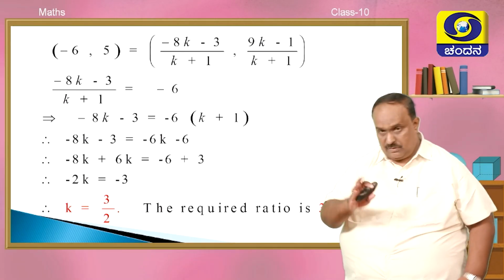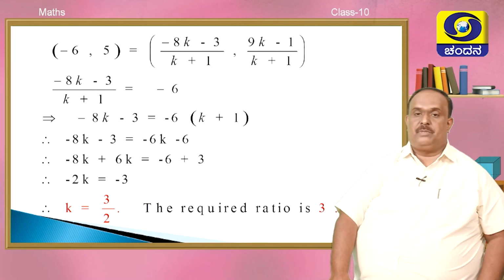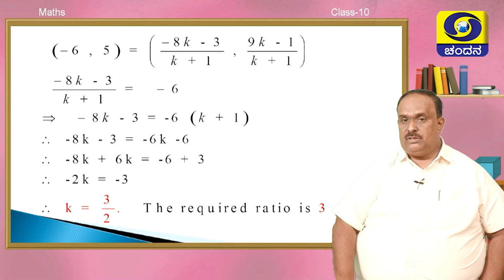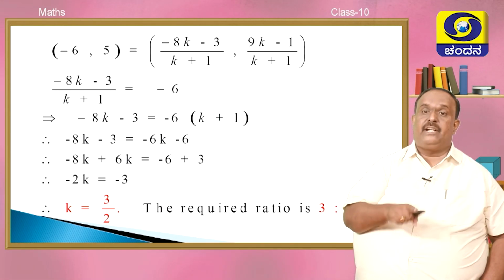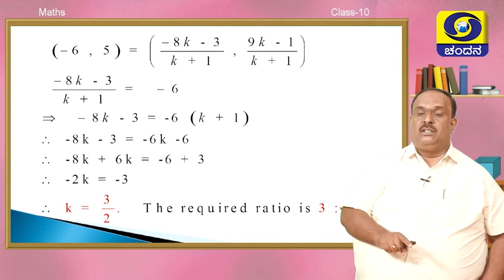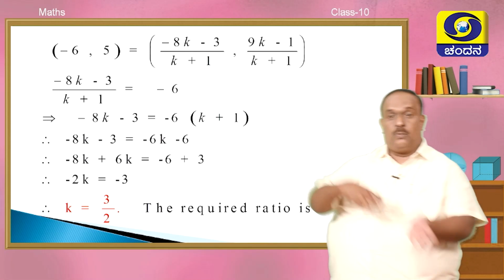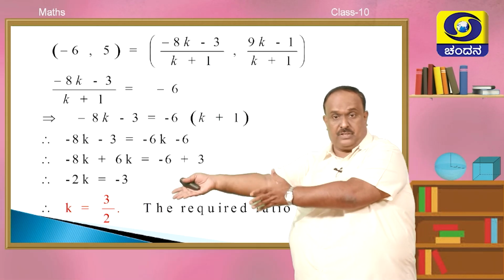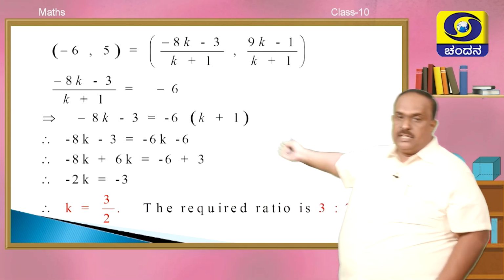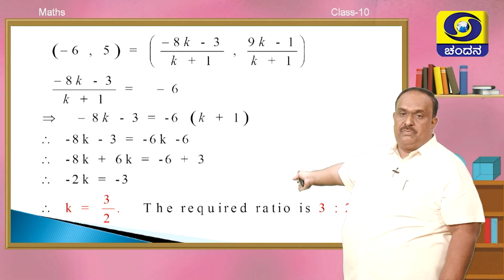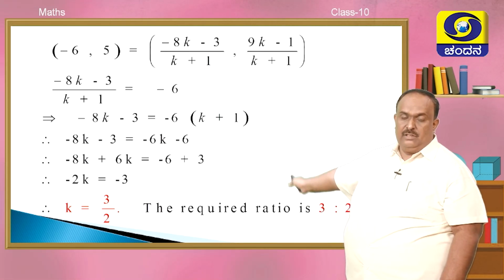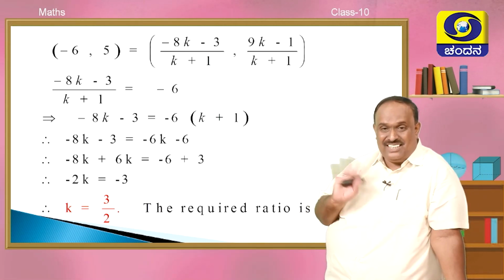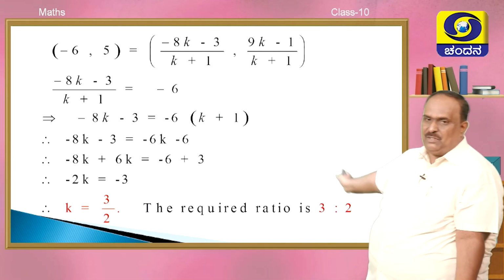In some problems in your practice or in your examinations, you may get K value as negative. Ratio can never be negative. If the ratio obtained is negative, it is understood that the point P lies outside the line AB. That is a case of external division when you get K negative. Most of the cases for your level you will get K positive only, because only internal division, no external division. Clear?